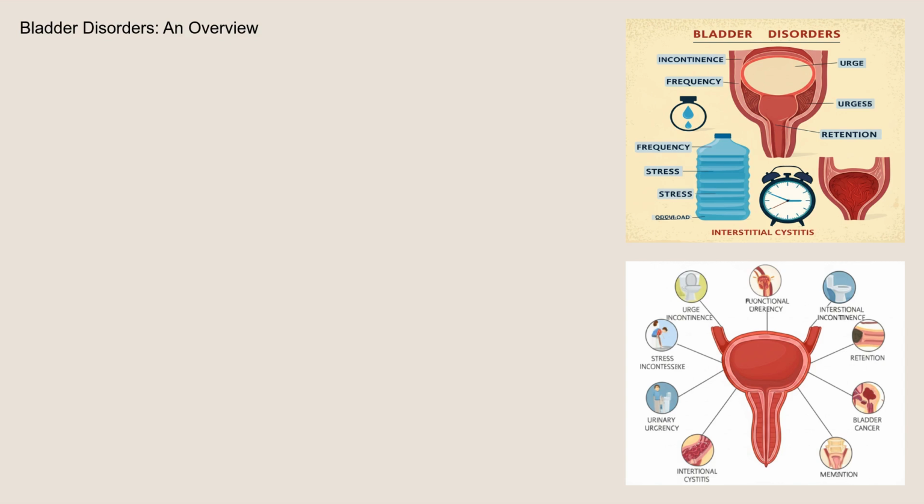Bladder disorders encompass a spectrum of conditions. Overactive bladder, or OAB, is characterized by urinary frequency, urgency, and urge incontinence. Urinary incontinence can further be divided into stress incontinence, urge incontinence, overflow incontinence, and functional incontinence. Urinary retention can be acute or chronic. Interstitial cystitis, or bladder pain syndrome, is a chronic condition characterized by bladder pain and urinary symptoms. Bladder cancer, while less common, is a serious condition that requires prompt diagnosis and treatment.